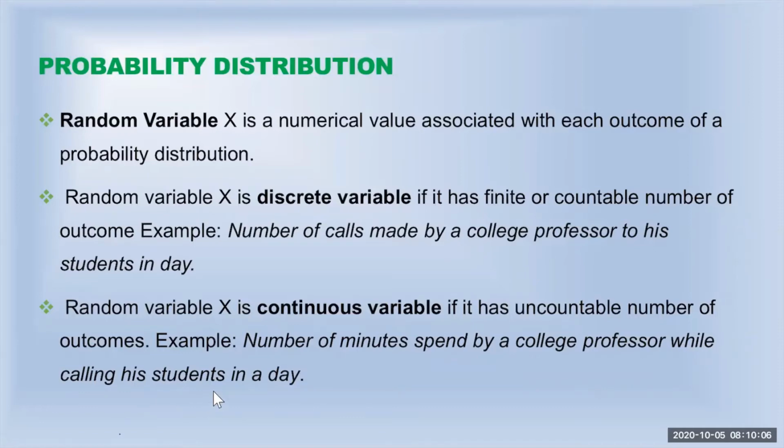How many minutes are spent on the phone? Maybe 2.3 minutes or 7.8 minutes or 2.9 minutes or 10 minutes. So when we talk about the number of minutes here, it can also take the decimal values. So if it can take the decimal values also, then we say that the random variable is continuous random variable.